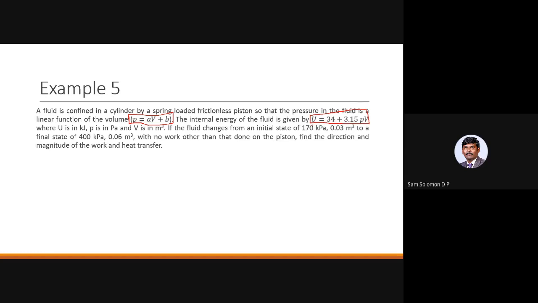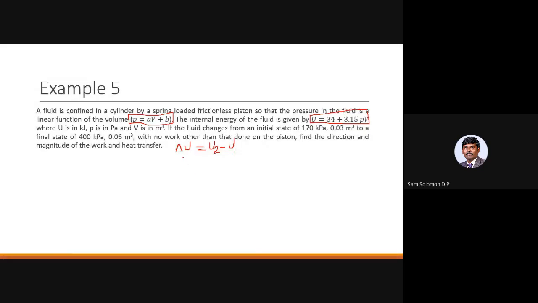So U1 you can find out as 34 plus 3.15 P1V1. U2 is 34 plus 3.15 P2V2. P1V1 is given, P2V2 is given, so you can find out the value of delta U. So delta U is simply U2 minus U1. You estimate the value of U2, you estimate the value of U1 using the given equation as above.